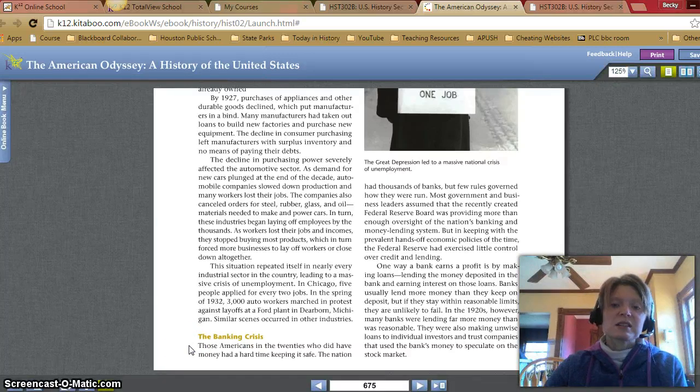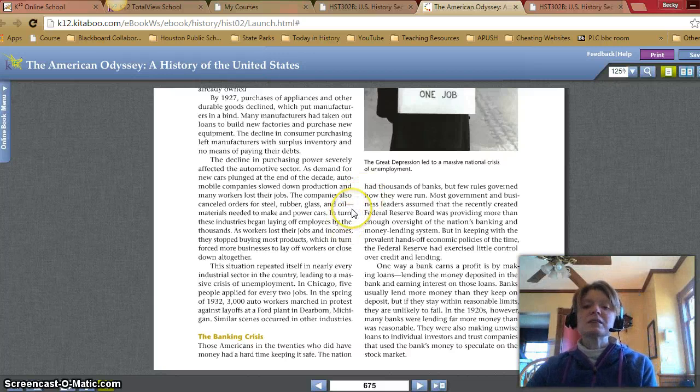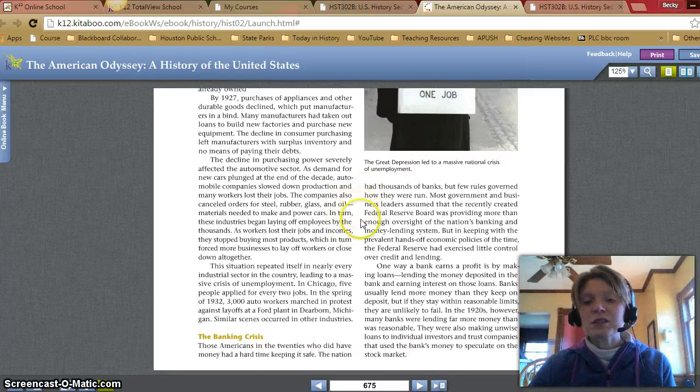The banking crisis, another cause for the Great Depression. Those Americans in the 20s who did have money had a hard time keeping it safe. The nation had thousands of banks, but few rules governed how they were run. Most governments and business leaders assumed that the recently created Federal Reserve Board was providing more than enough oversight of the nation's banking and money lending system. But in keeping with the prevalent hands-off economic policies of the time, the Federal Reserve had exercised little control over credit and lending.